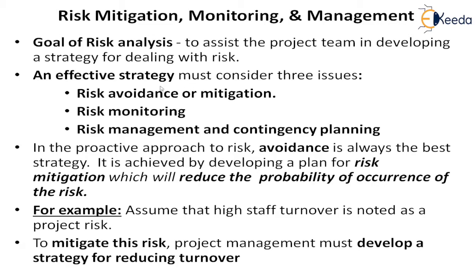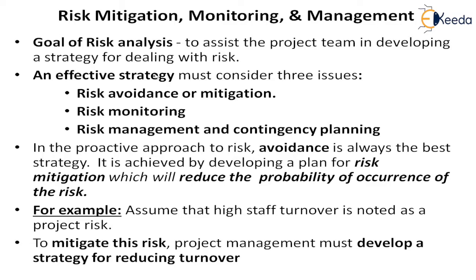That means sometimes first we try to reduce the risk so that it will not happen. So we have avoided the risk. Then we will keep on monitoring to see whether it is getting avoided or it is still happening. And when it happens, we have to be ready with the contingency plan, how to deal with it.